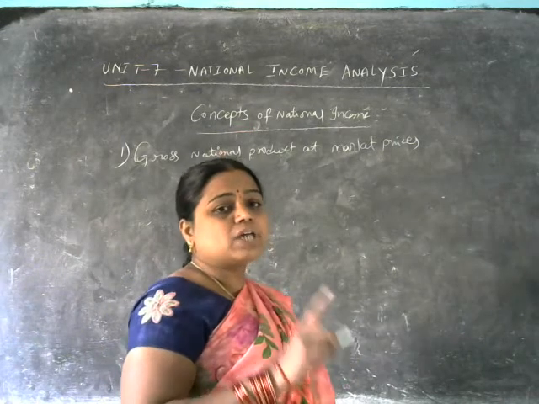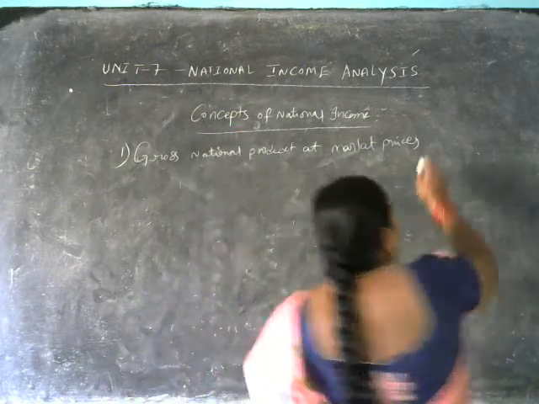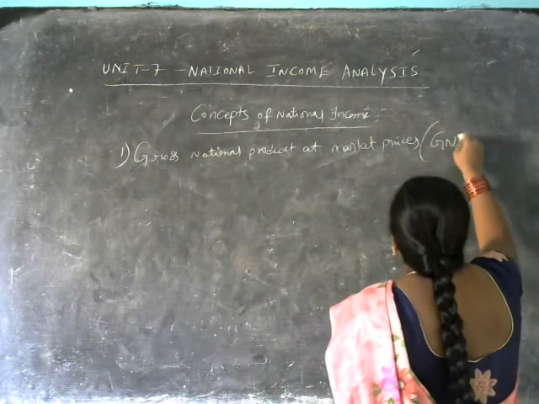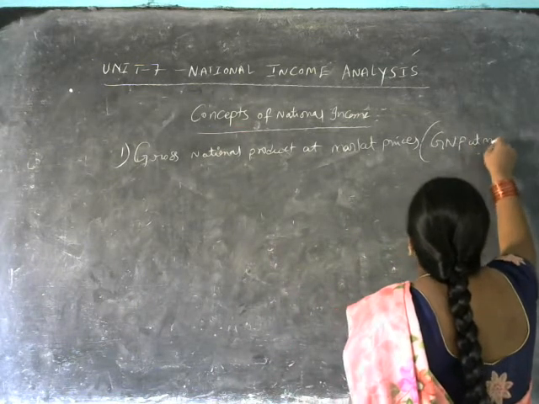GNP means what here? Gross national product, GNP, gross national product at the market prices.